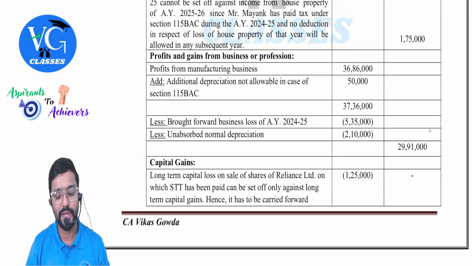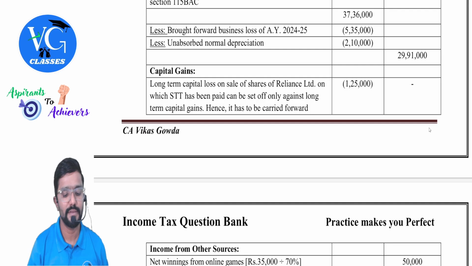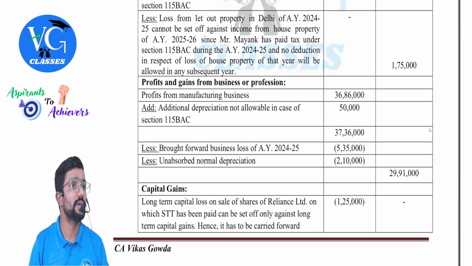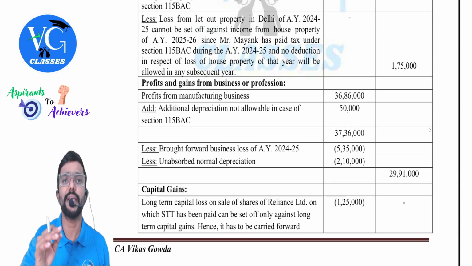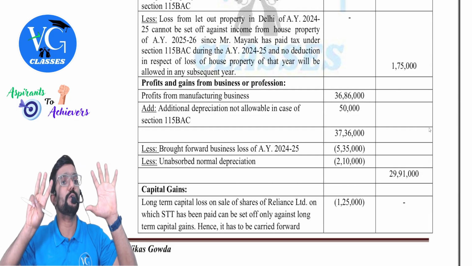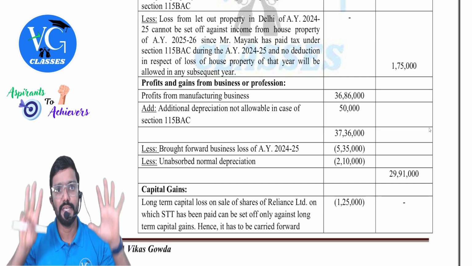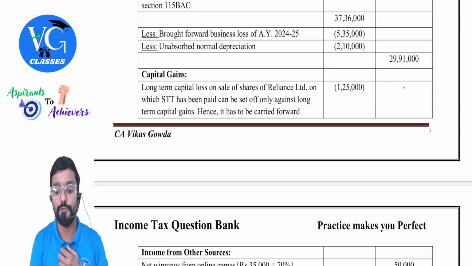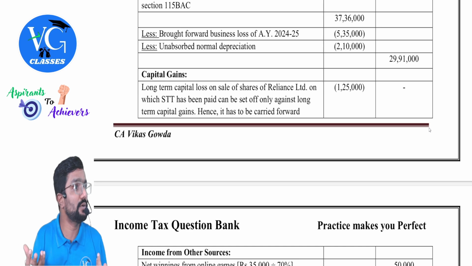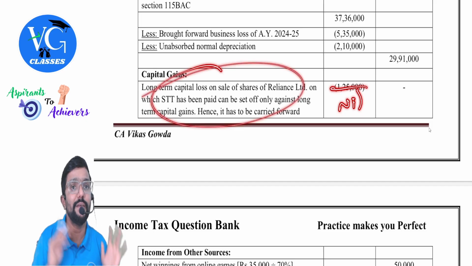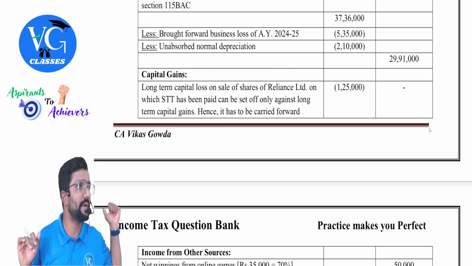Okay. And can we carry forward it for any number of years? Yes. So there is a long-term loss under section 112A, guys. How much, sir? 1,25,000. Do we have any income? No. Long-term loss can be adjusted only against long-term gain. We don't have any long-term gain. So what will I do? Carry forward it to next 8 years. That is why I have just mentioned it in the inner column, not in the outer column. If you show it in the outer column, it is as if you are adjusting. Don't do that. Clear? Or else, to be safer, write nil here and give an explanation here. Or else give a nil separately.